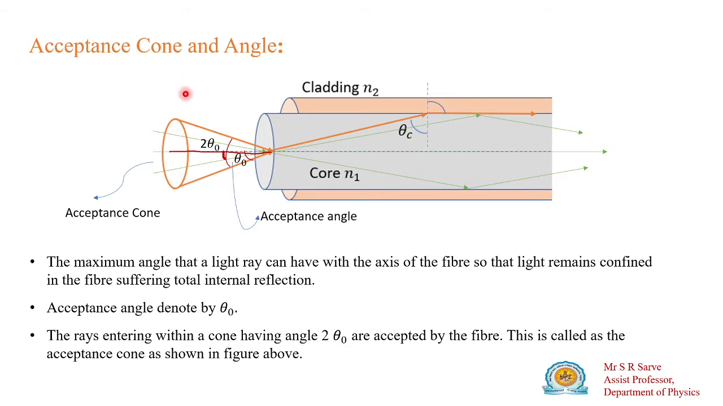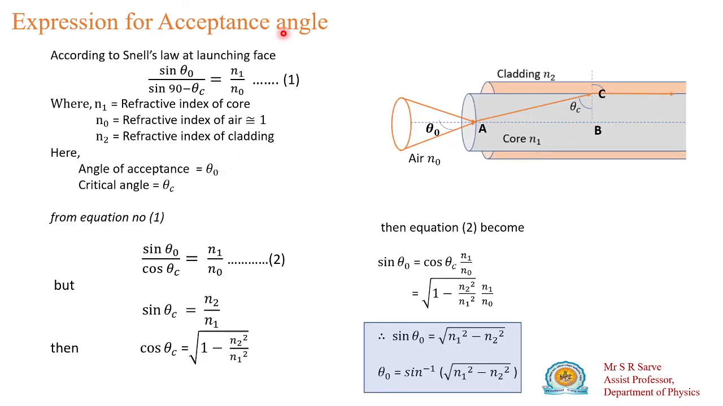Okay, so this is your acceptance angle theta naught, and this is your acceptance cone for optical fiber. Now how will you get the expression for the acceptance cone? Observe that light, this is the launching medium, enters the optical fiber from the air medium to the core medium. So theta naught is your acceptance angle, this is the core, and here it will get reflected and form the critical angle at the interface of core and cladding.